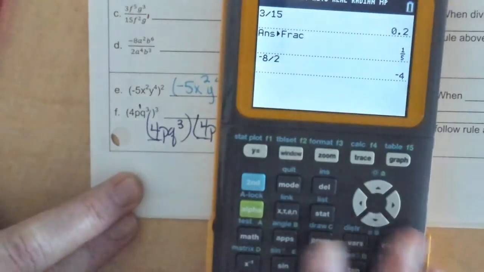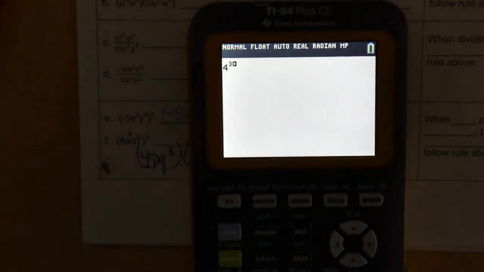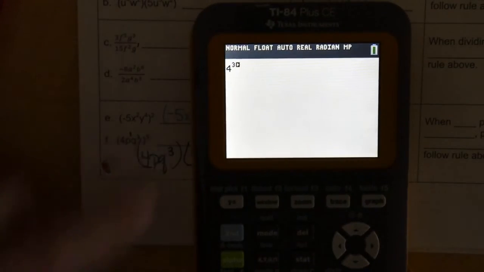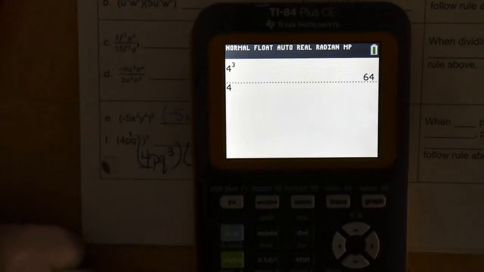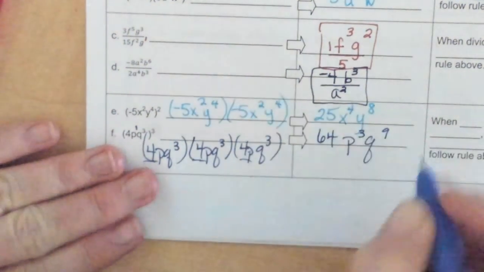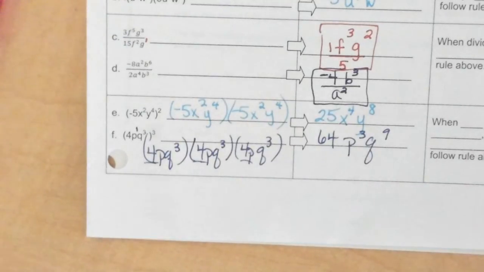So how do I do that in the calculator to make sure I get it right? I would say 4 raised to the 3rd. That 4 is being raised to the 3rd power, and hit enter. Or 4 times 4 times 4, because I wanted a 4 three times. That is 64. That is not 4 times 3. 4 is not an exponent. Those are the rules for exponents. Use that to work on the extra assignment provided.